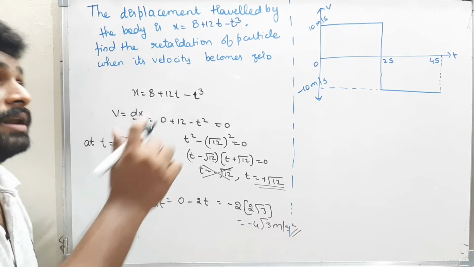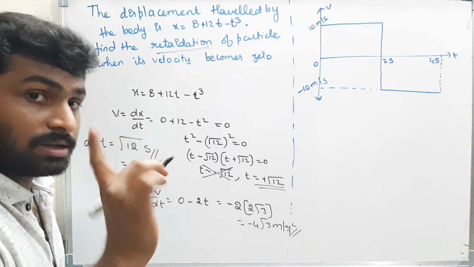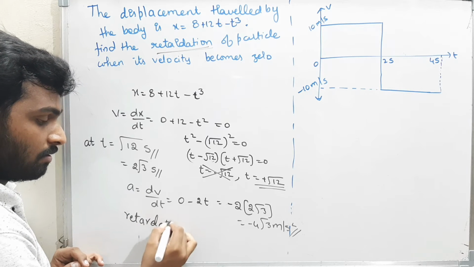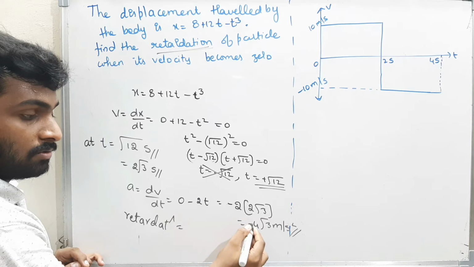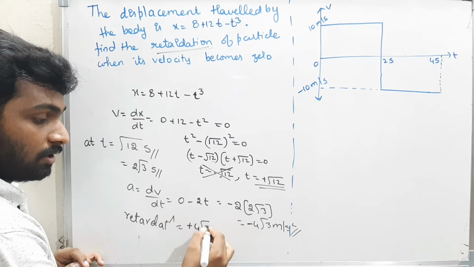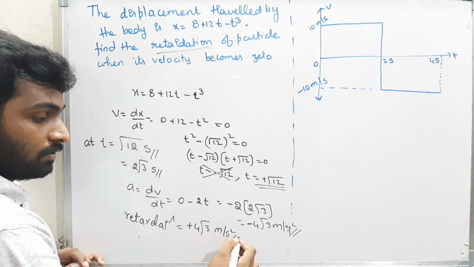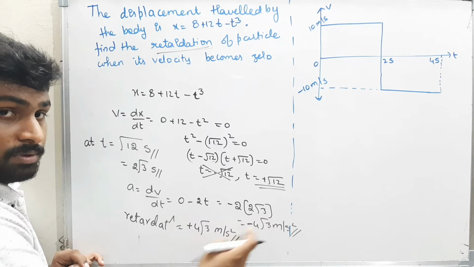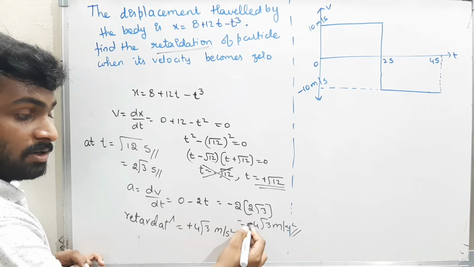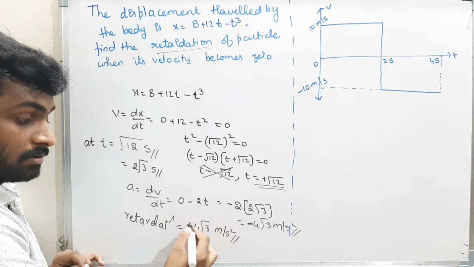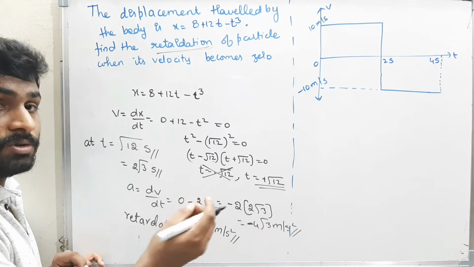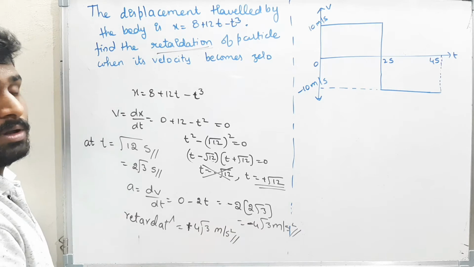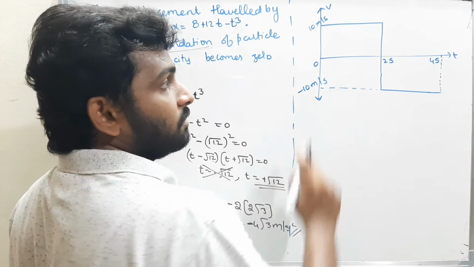But they told to find the retardation, not the acceleration. Therefore, the retardation is, if acceleration is negative, then retardation will be plus 4 root 3 meter per second square. Both the answers will be there in the options. Please be careful, minus and plus. Acceleration is negative and the retardation is this one. Retardation is equal to minus of acceleration. Therefore, it is plus 4 root 3 meter per second square. Okay, well and good.